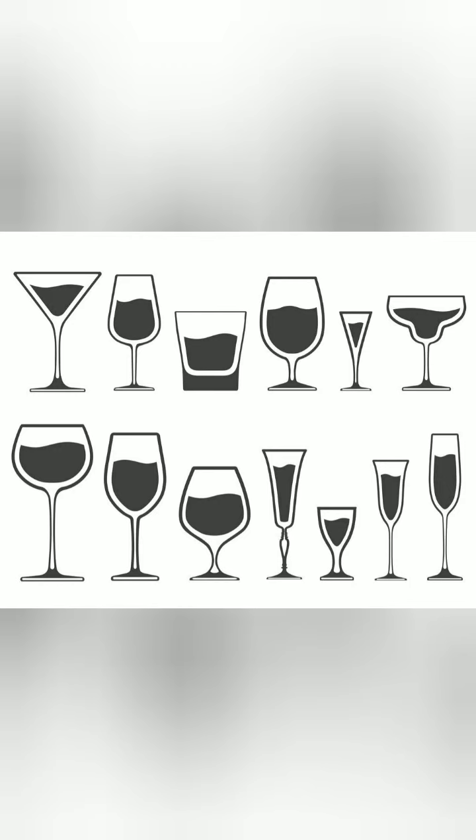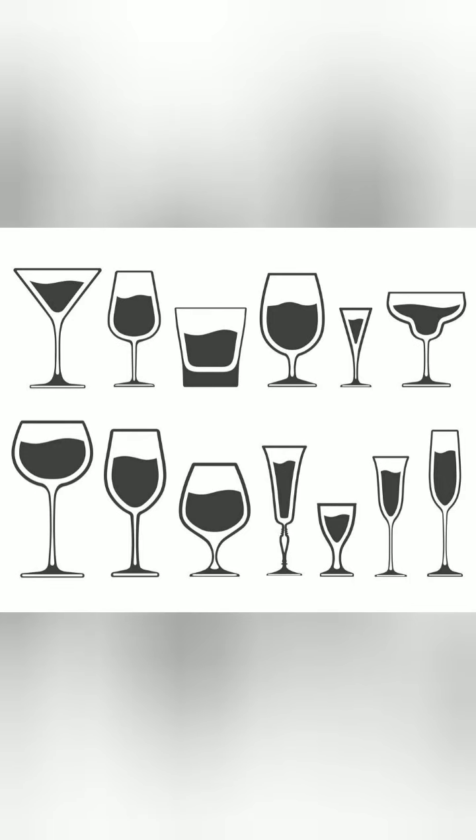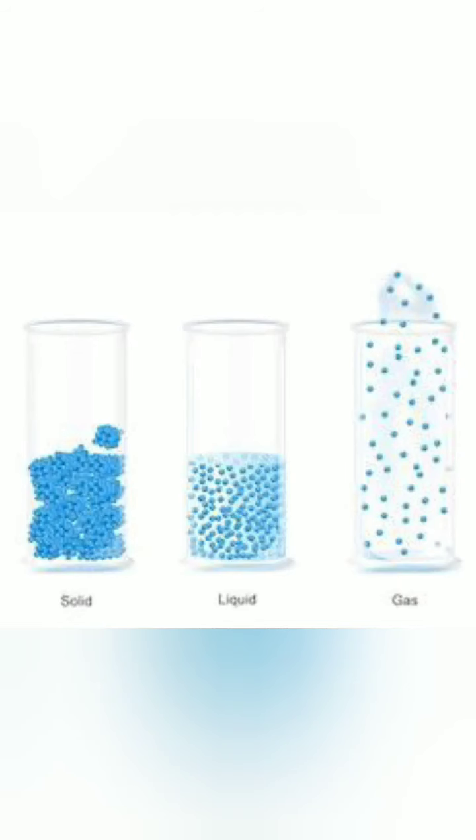Next point, liquids occupy definite volume. That is, a liquid cannot be compressed on applying pressure. Actually, the interparticle forces in liquids are so strong that the pressure which is applied is not in a position to overcome these forces. So therefore, liquids always keep their volume. That is, liquids will occupy a definite volume.